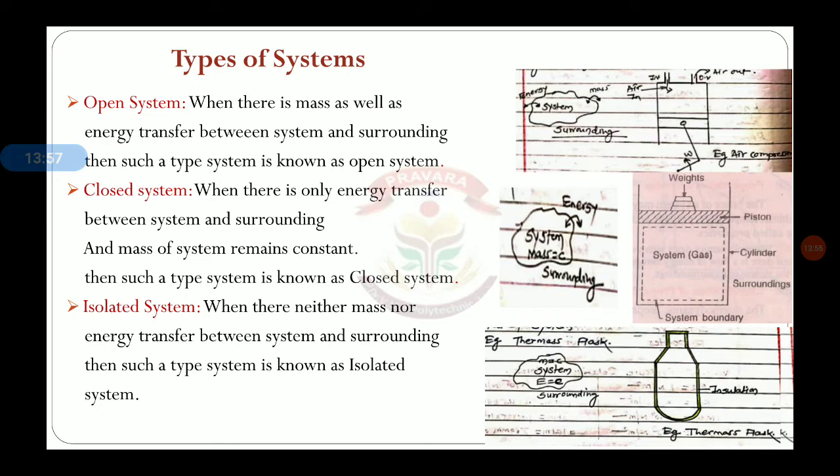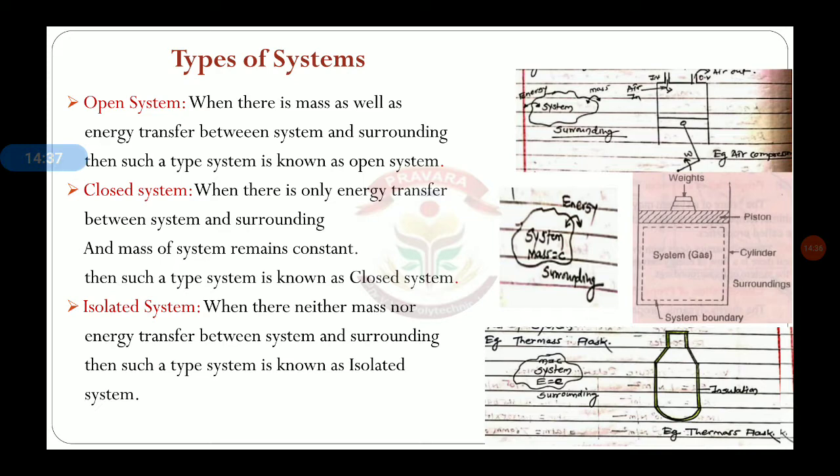Then the second type, that is closed system. In this type of system, the mass of the system remains constant. That means the mass of the system doesn't get transferred across the boundary of a system, from system to the surrounding. But what gets transferred? Only energy gets transferred. In the second figure we can see that the mass of the system is remaining constant and only energy is transferring across the boundary from system to the surrounding.